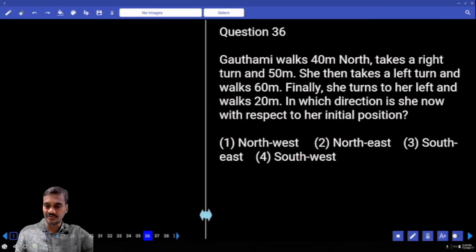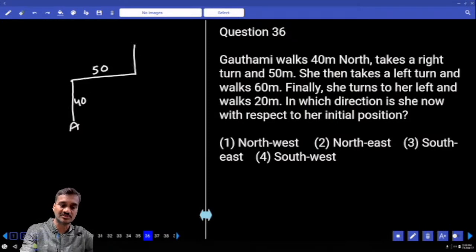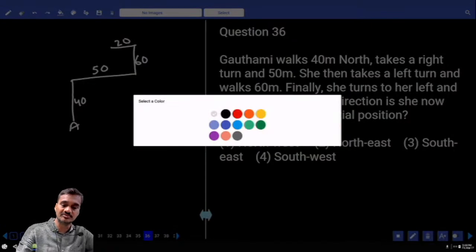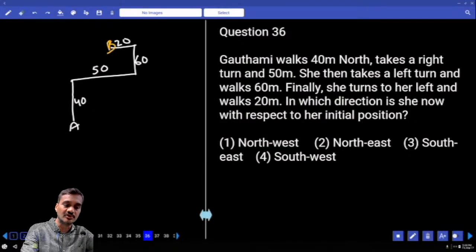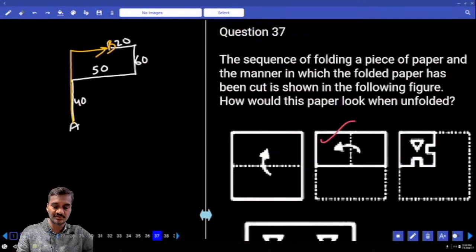Then the 36th one, Gautami walks 40 kilometers north. A is the starting point. From here, Gautami walks 40 kilometers north. Then takes a right and walks 50 meters. Then she again takes a left and walks 60 meters. And finally, she turns left and walks 20 meters. Which direction is she now with respect to the initial point? Now A is the starting point and B is the final point. B is in which direction with respect to A? North and east, so northeast. Northeast, that is choice 2, question number 36.